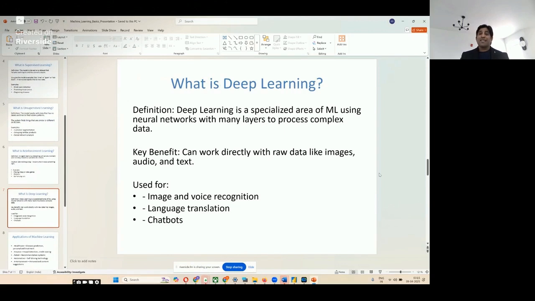So then what is deep learning? Deep learning is a specialized area of machine learning using neural networks with many layers to process complex data. This is the most advanced branch of machine learning. The key benefit is that it can work directly with raw data like images, audio and text. Examples include image and voice recognition, language translation, and chatbots. All these things are developed using deep learning.